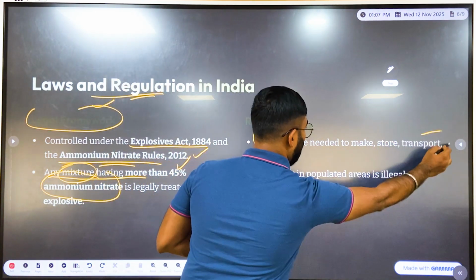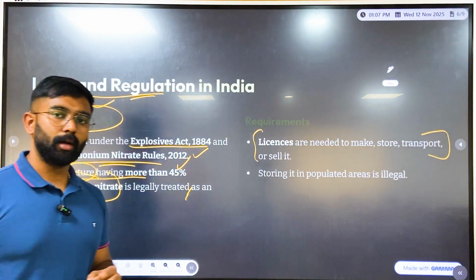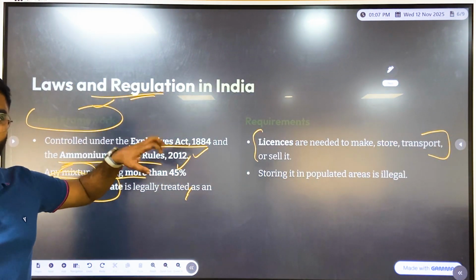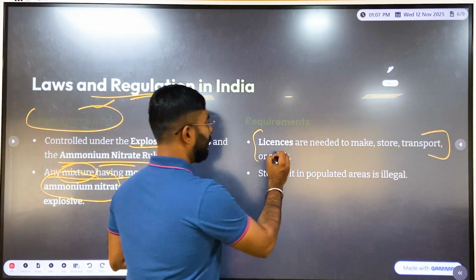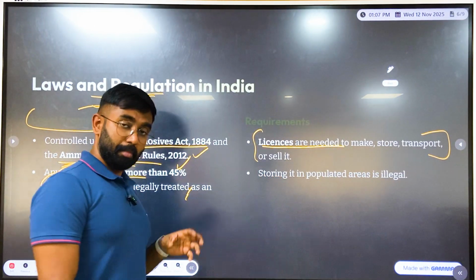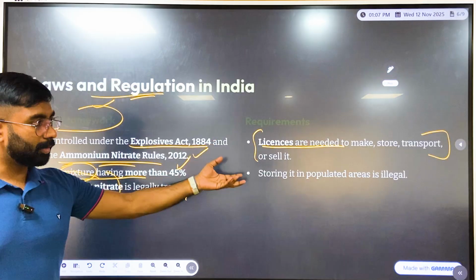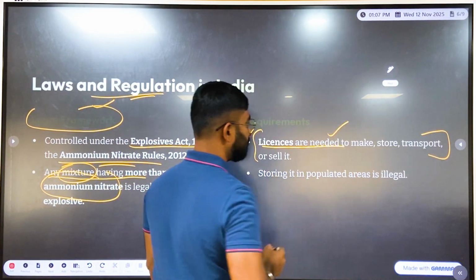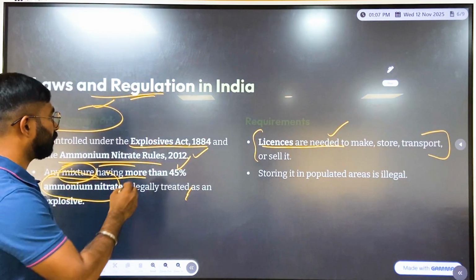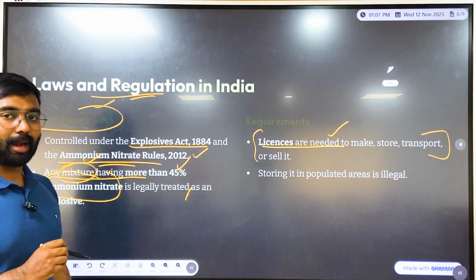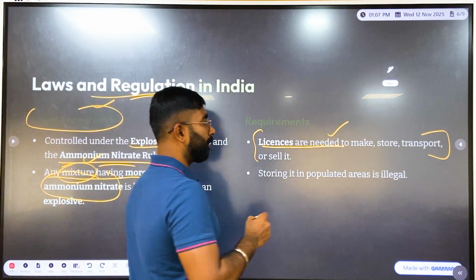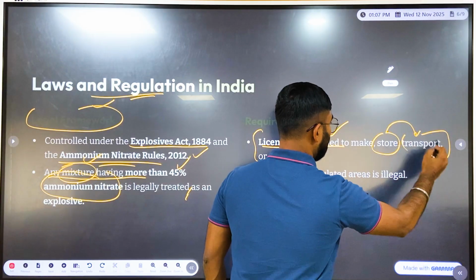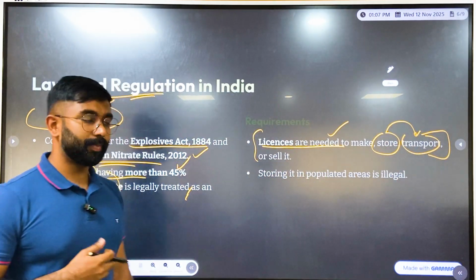And for all of these labeled ammonium nitrate mixtures, licenses are needed to make them and even store, transport or sell them. Even for the manufacturing or production of the ammonium nitrate compound, a license is required, and especially to store it, transport it, and sell it.